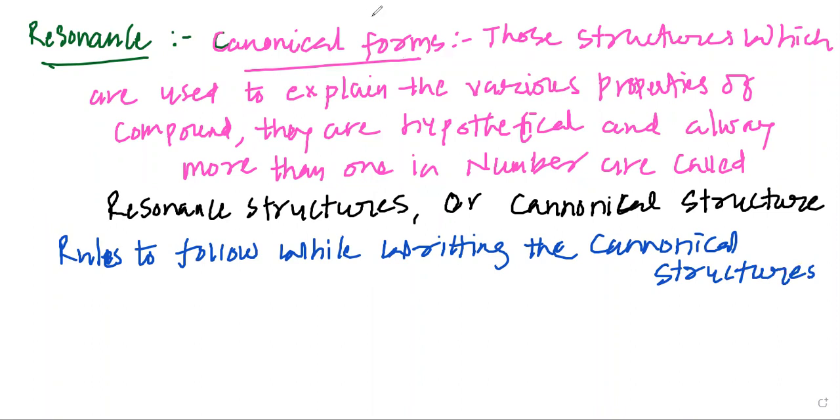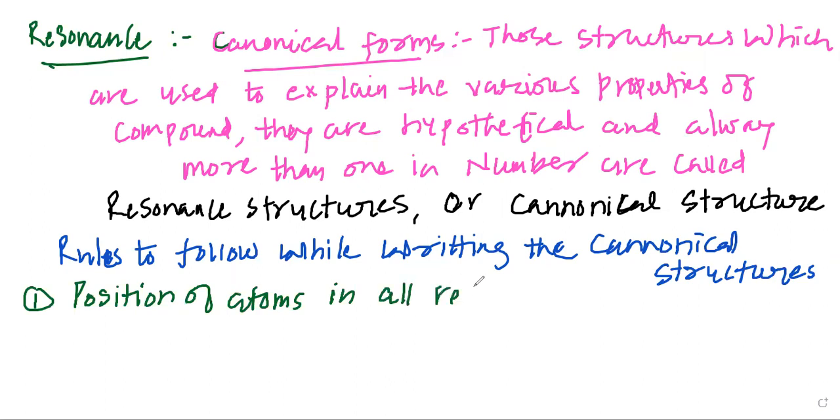The first rule, my dear students, that we have is, let me write it for you: the position of atoms in all resonance structures must be the same.